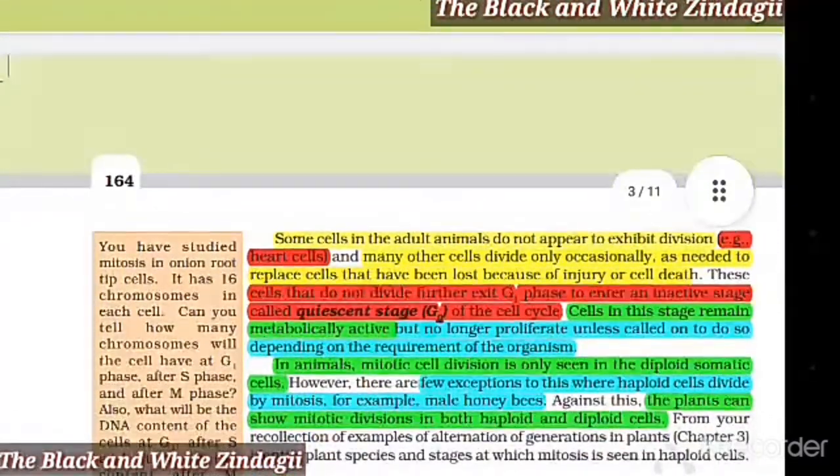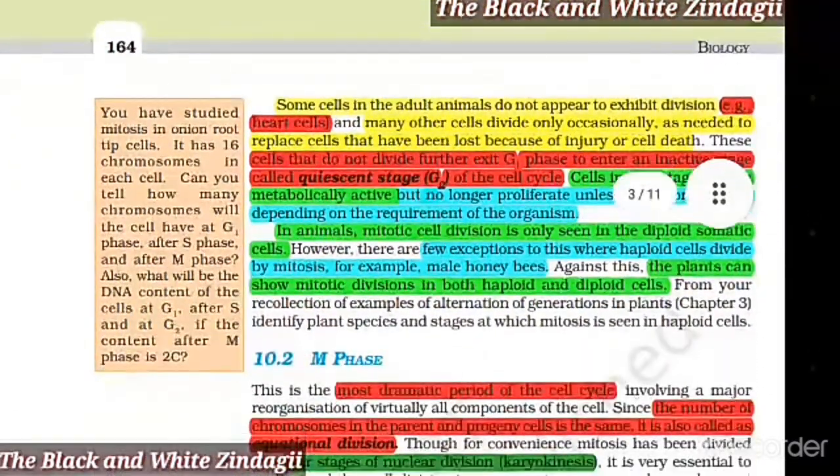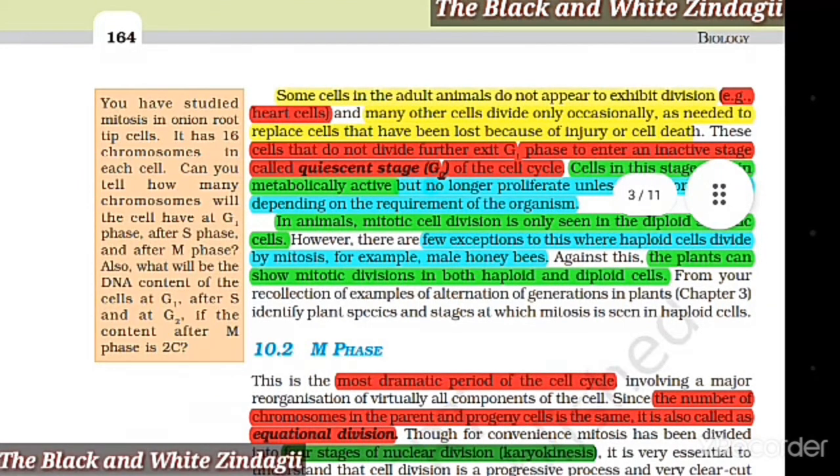Some cells in adult animals do not appear to exhibit division. For example, heart cells, and many other cells divide only occasionally as needed to replace cells that have been lost because of injury or cell death. These cells that do not divide further exit G1 phase to enter an inactive stage called quiescent stage, that is G0 phase of the cell cycle. Cells in this stage remain metabolically active but no longer proliferate unless called on to do so, depending on the requirement of the organism.